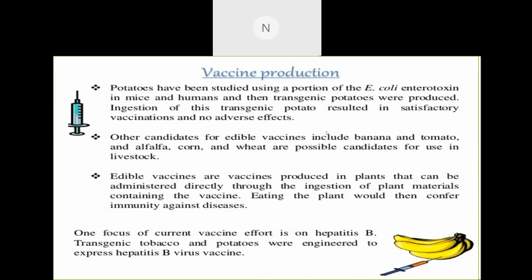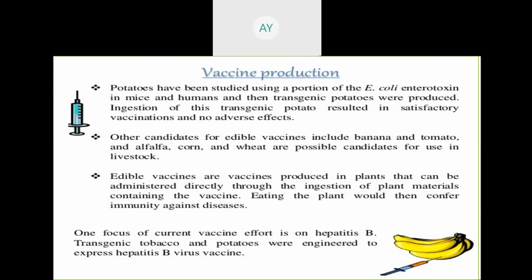Remember the model plants that are used for production of edible vaccine. First is transgenic tobacco, then transgenic potato, which is used against hepatitis B, and also banana, tomato, alfalfa, corn, and wheat. So what happens?